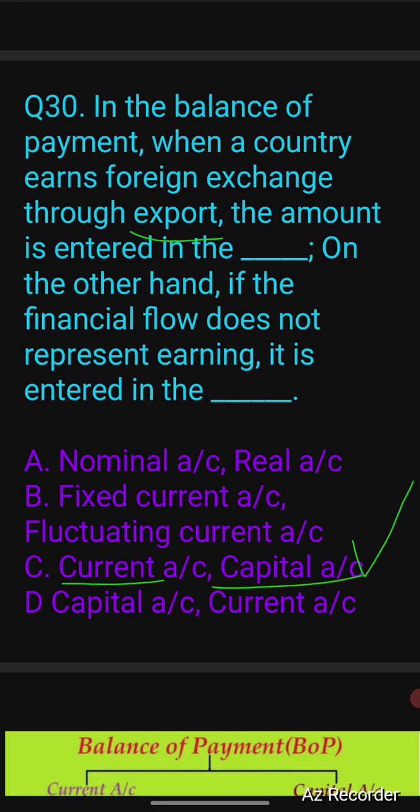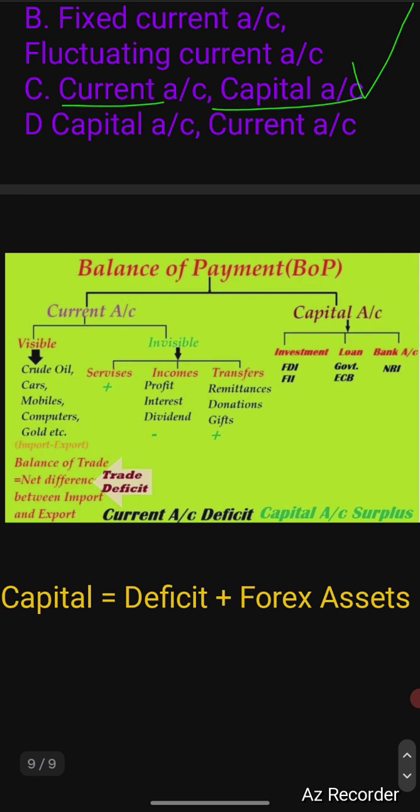So let us understand what is balance of payment. In balance of payment, accounts are bifurcated into two parts. The first one is current account, that is more related to the transactions, and capital account, they are related to the, say, balance sheet of a nation. So they are related to the balance sheet transaction, and the current account is related to the P&L or business transaction. So again, current account is bifurcated in two ways, visible and invisible. Visible are goods, invisible are services, income and transfer.